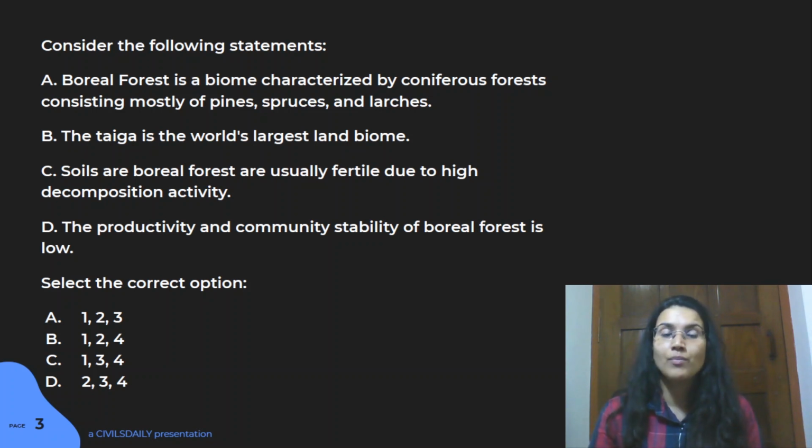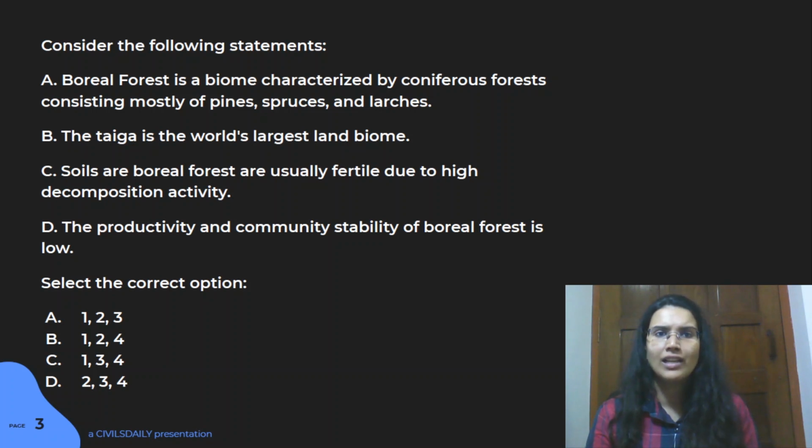So decomposition happens in a particular level of moisture and a particular level of temperature, right? When you have very cold temperature, moisture might be high in those regions, because you do get some rains, they are not excessive, but because the level of sunlight is less, evaporation is less. So by that logic, humidity might be there, but you don't have the right temperature for microorganisms to grow on an exponential level there. So statement C is wrong, and by that you can easily understand that the answer is directly B.